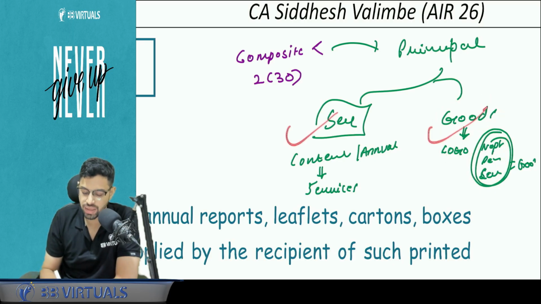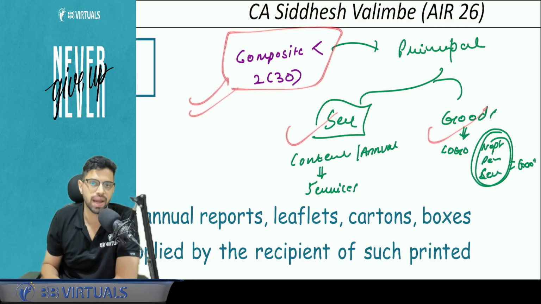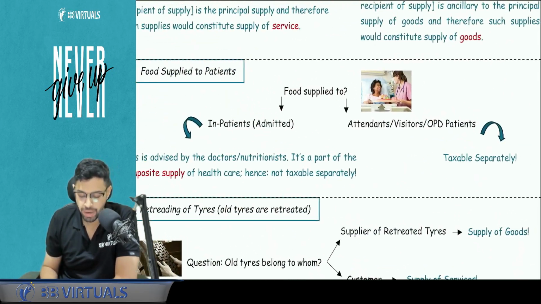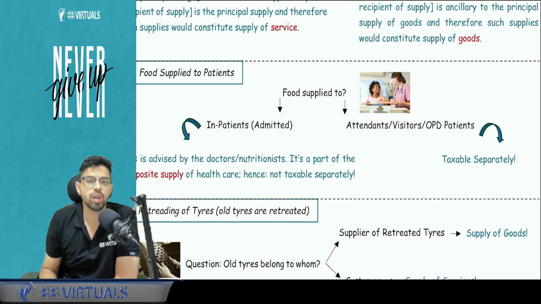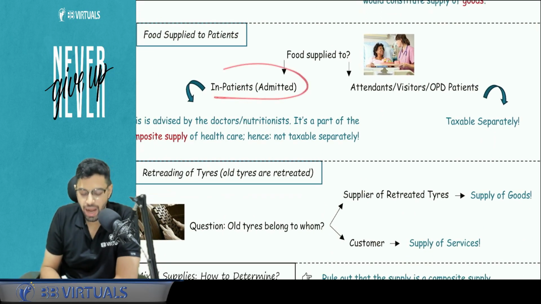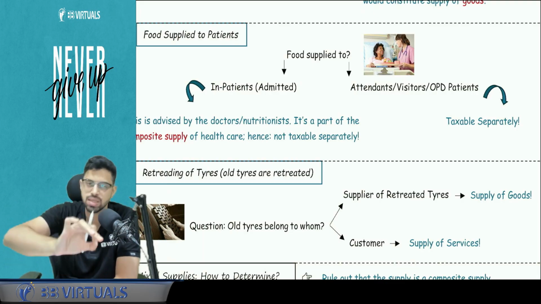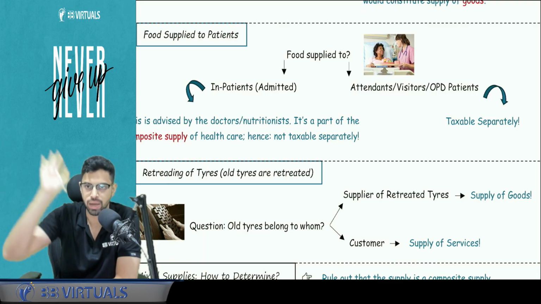So before classifying this, you please state that this is a composite supply at first. Otherwise you may lose your marks. Okay. Now food supplied to patient. Now it depends whom you are supplying to, which patient. If it's an admitted patient, then it will form part of the bundle of the healthcare, where the predominant element is healthcare, and in most cases healthcare will be exempt. That I will cover in chapter number 4.